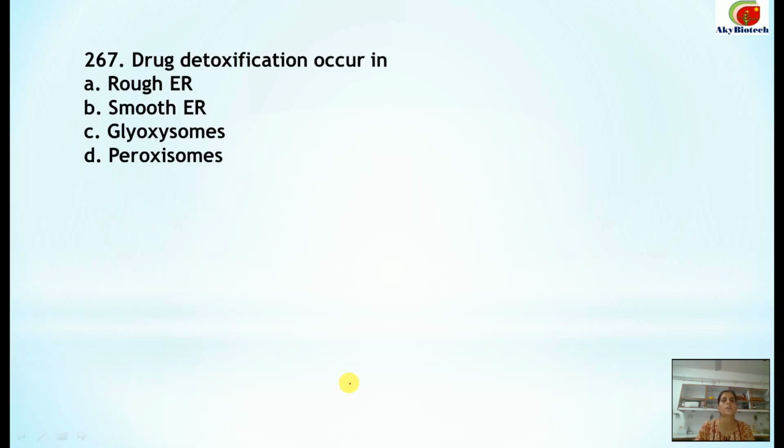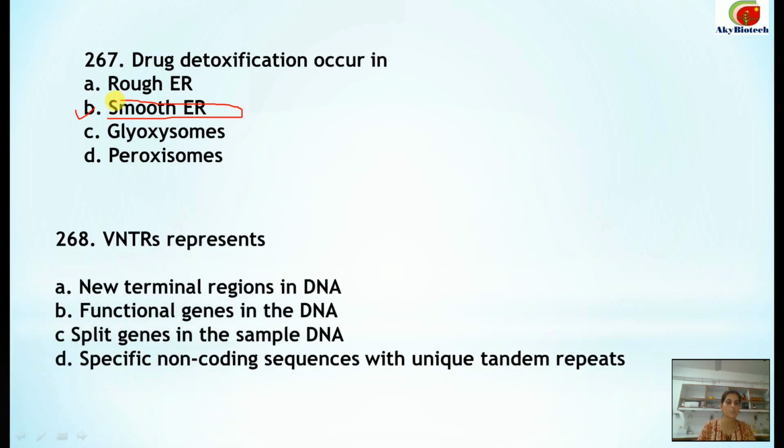Next question. Drug detoxification occurs in, so drug detoxification occurs in the smooth endoplasmic reticulum. 268. VNTRs, variable number tandem repeats, represent specific non-coding sequences with unique tandem repeats. This is the correct option out of these four.